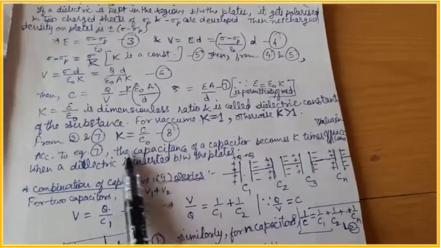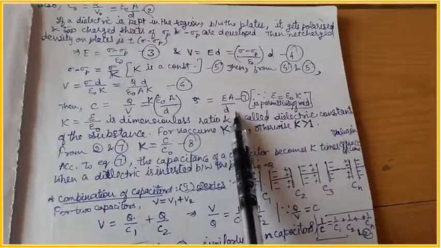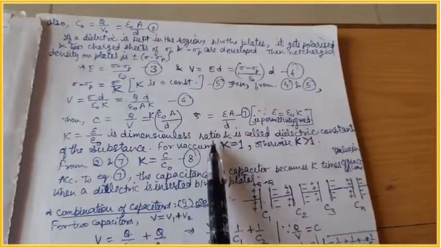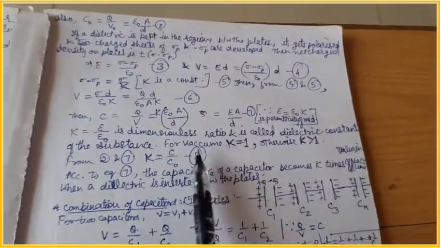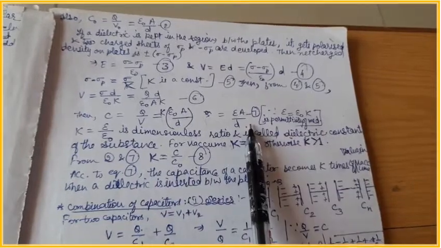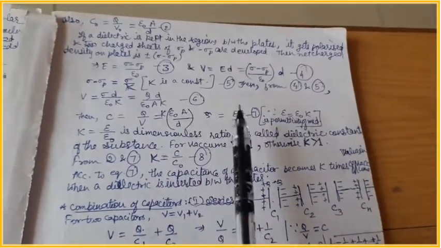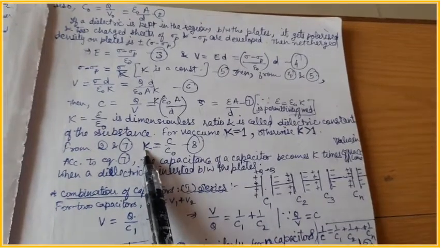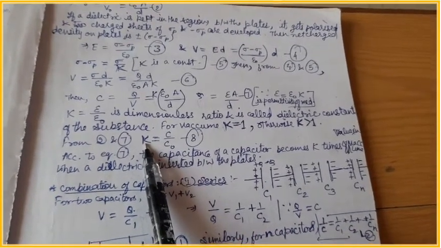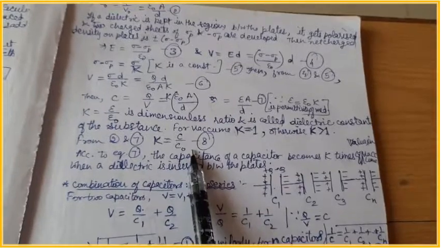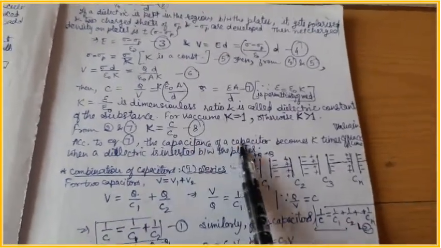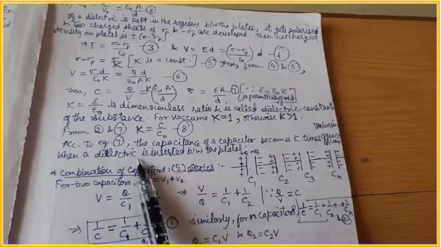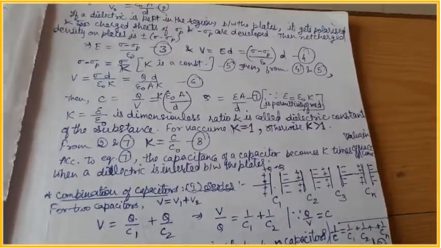Now from 2 and 7, 2 is this. If I divide 7 by 2, then we get C upon C naught equal to epsilon upon epsilon naught, and epsilon upon epsilon naught is nothing but K. So this is another relation. That means the capacitance of the capacitor becomes K times its value in vacuum after insertion of the dielectric between the plates.